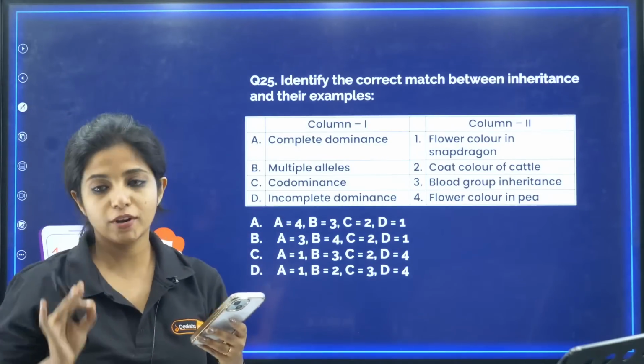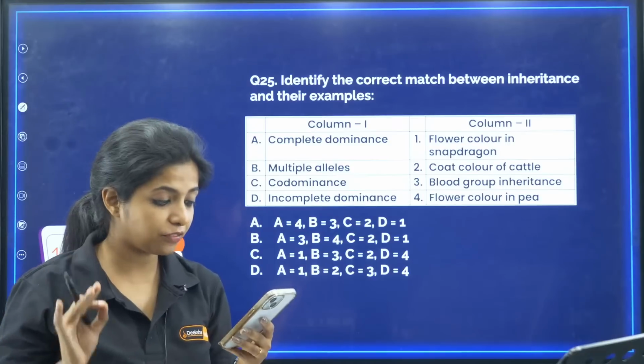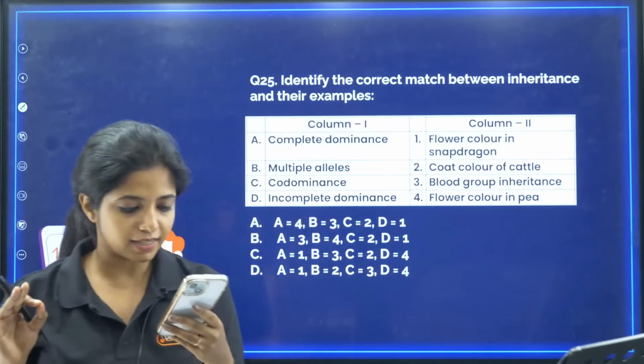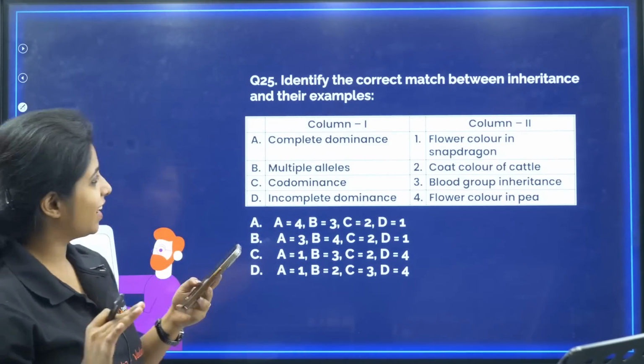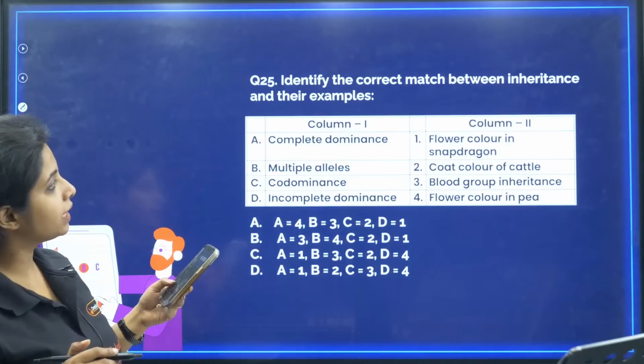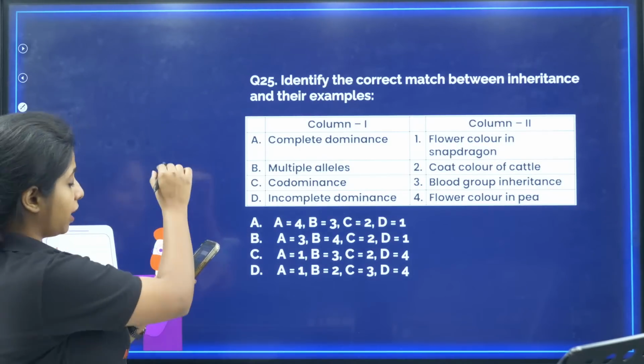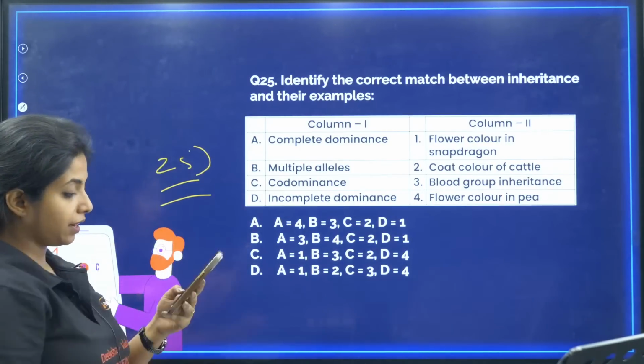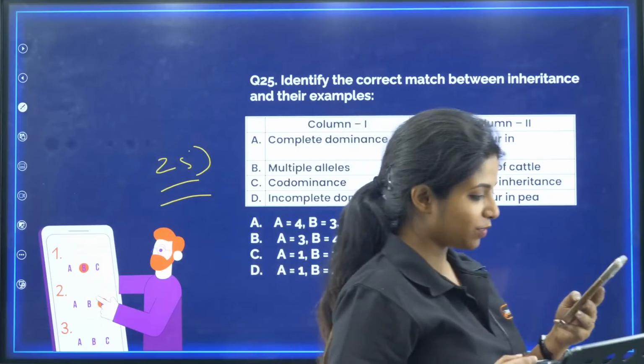Now, last question of principles of inheritance and variation. That is this one. Identify the correct match between inheritance and their examples. Question 25. Try to find it out. Let me read out the names of the children who are there.